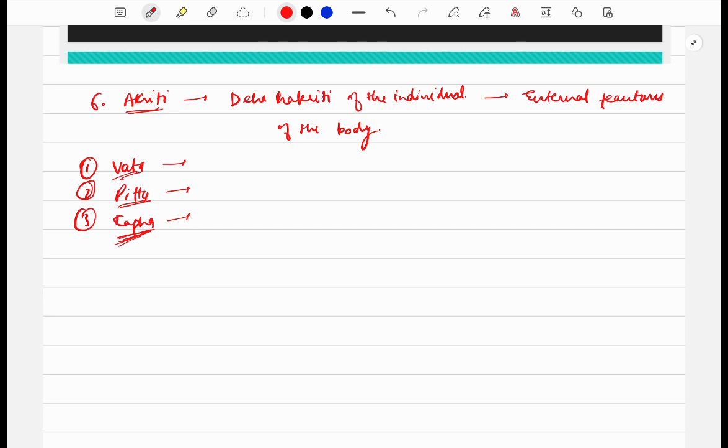All the characteristics of a Pitta Prakriti individual, we can write here in Pitta. Exactly the same for Kapha. Whatever characteristics we study while examining the Prakriti of the individual for Kapha, we can write here. So I will leave it up to you to write whatever characteristics you want in Akriti Pareeksha.